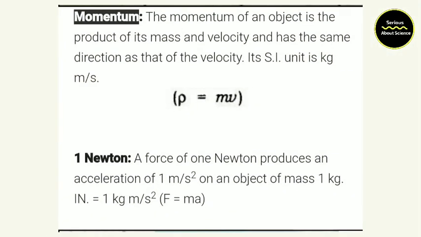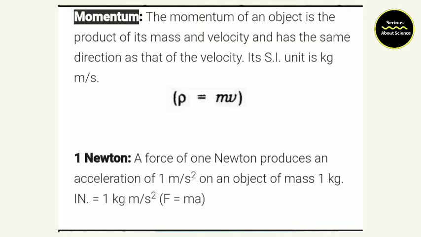What is called momentum? That is an important topic. The momentum is the product of mass and velocity. It is represented by the small letter P. And the unit is of course mass into velocity. So the SI unit will be kilogram meter per second.